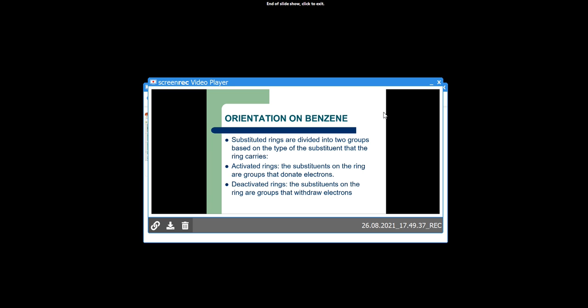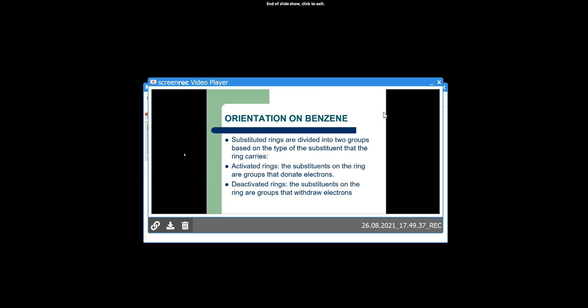As you know that the benzene ring is electron rich, so this electrophile attacks the benzene ring, and there is formation of this structure that is called the sigma complex, and by the removal of a hydrogen atom there is formation of nitrobenzene. So this is another example of electrophilic substitution reaction that is called nitration.